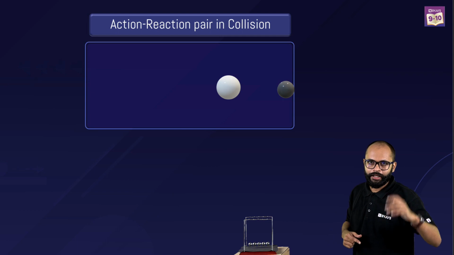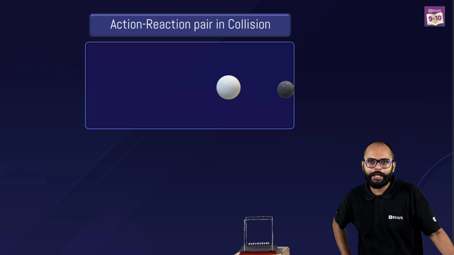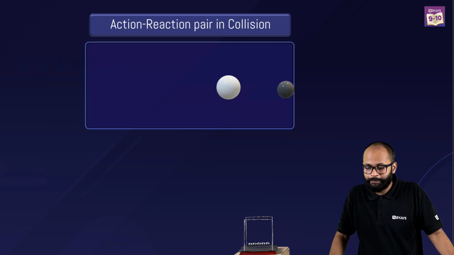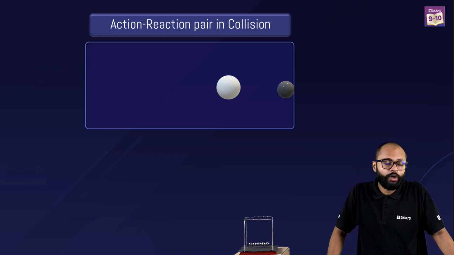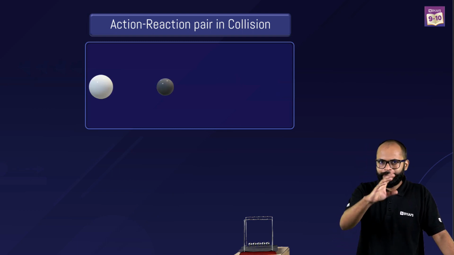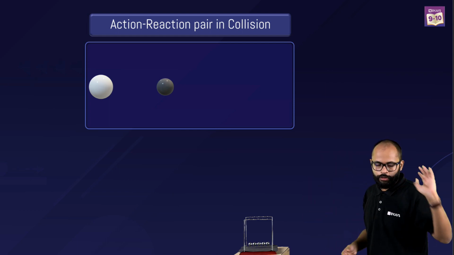Yes. Who applied? Now, I can see a white ball. Who applied the force on the black ball? White ball, है ना? तो B पे कौन लगाया force? Or I would say black body पे कौन लगाया force? White ball लगाया. Who applied force on the black body? White ball did. Fine. Now focus on the white ball again. अब black को भूल जाओ. Forget black. Focus only on white, है ना?